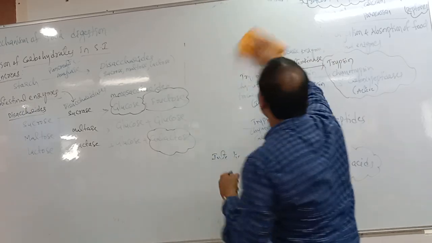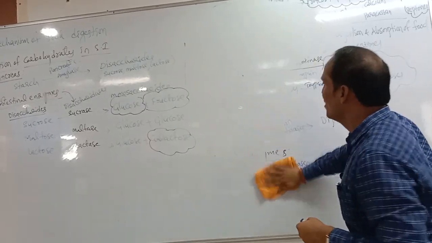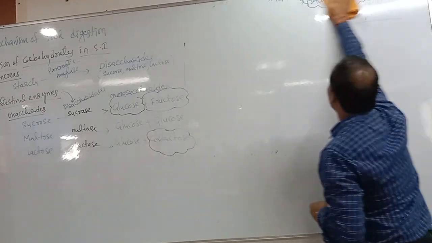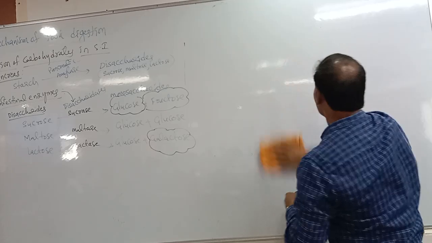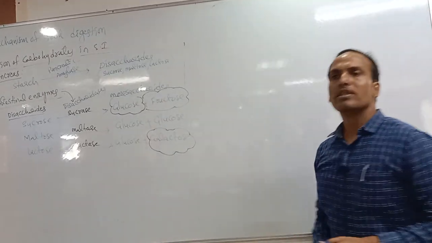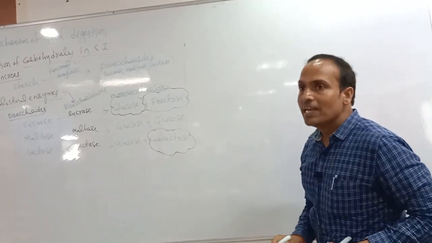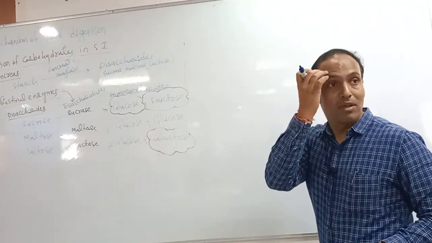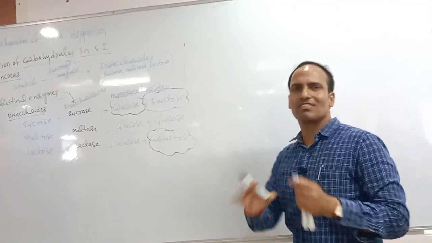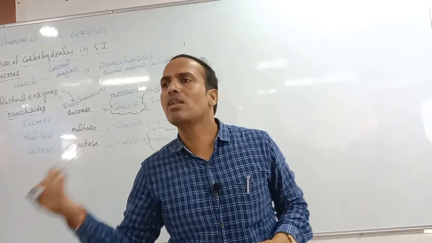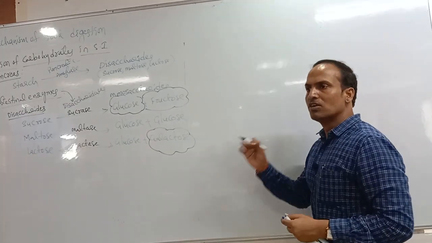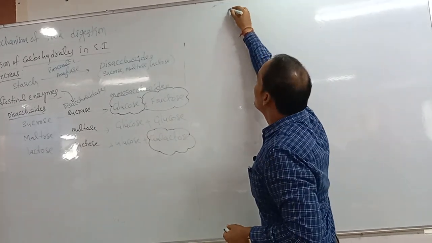But lipid digestion starts in which part of our alimentary canal? Stomach only, but it is negligible. But a major amount of lipid digestion occurs in the intestine only. In the intestine, which glands are involved in lipid digestion? Mainly the liver. Liver means bile juices. But bile juices do not completely digest; the large fats are just broken into small droplets. What is the name of the droplet? Micelles. It will convert into micelles.